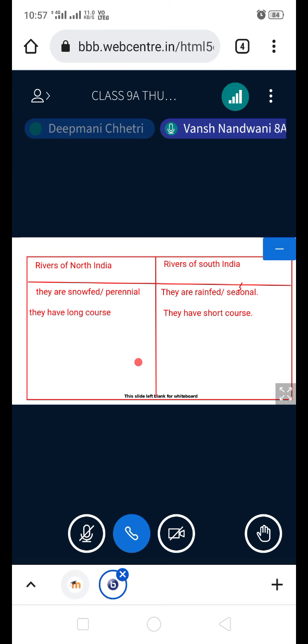Okay. Third point, write down: they flow through flat land, which you can write as northern plains, or you can also write it as flat terrain.